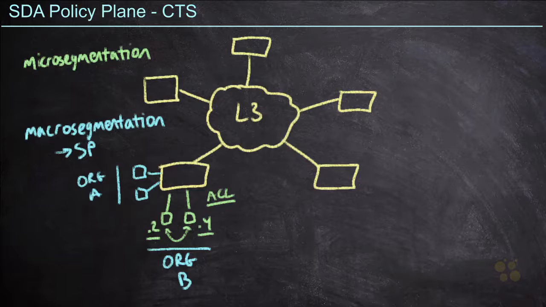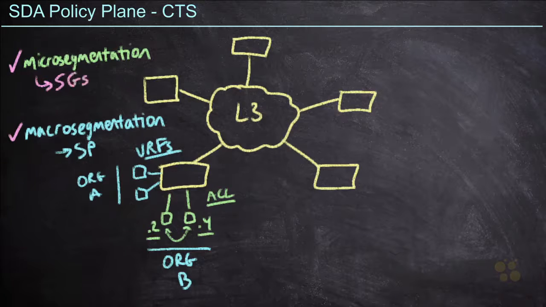And so in traditional networking, we would resolve this with VRFs, virtual routing and forwarding instances. We mentioned this in the SD-WAN conversation. We're going to cover it in more detail later on in the Encore playlist. So back to software-defined access. We need a way to enforce both micro-segmentation policies and macro-segmentation policies. And as such, we're going to introduce two new concepts into this network. For micro-segmentation, we're going to introduce the concept of scalable groups, or SGs. And for macro-segmentation, we're going to introduce the concept of virtual networks, or VNs.